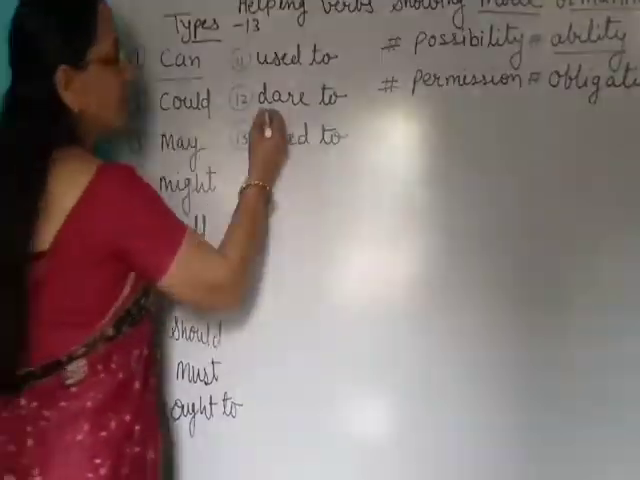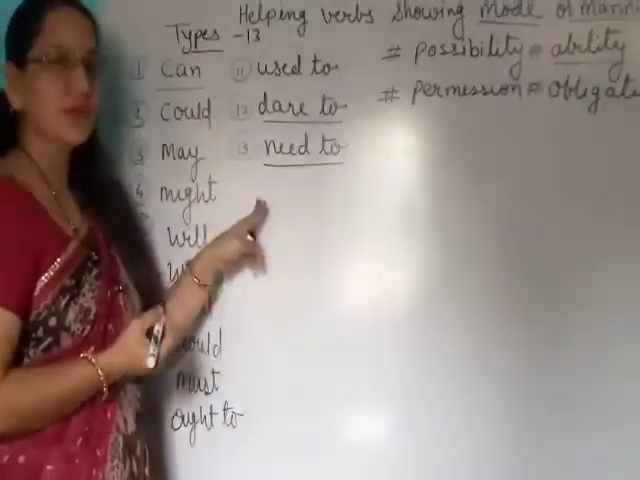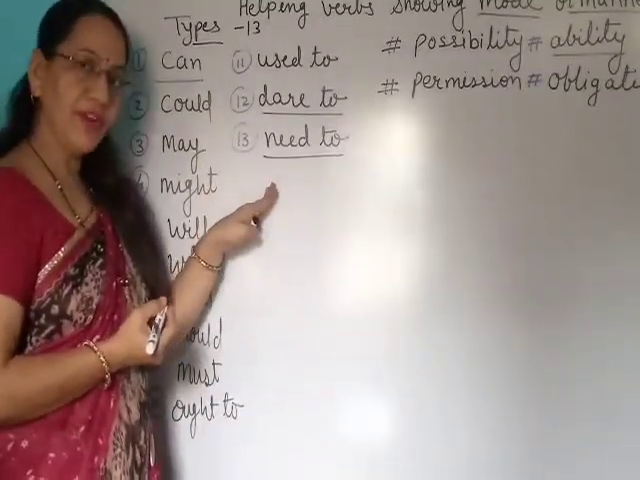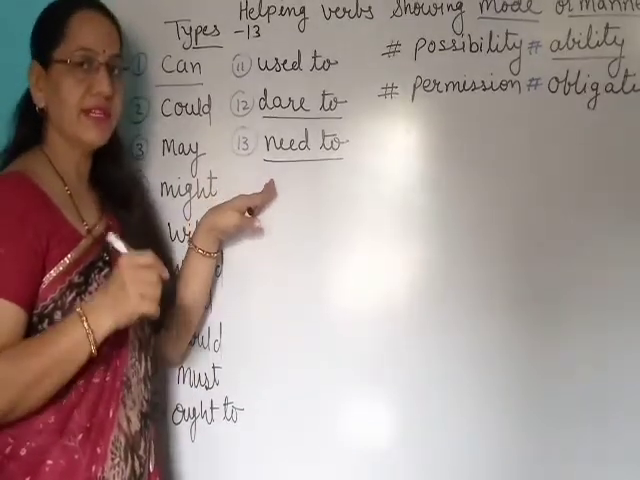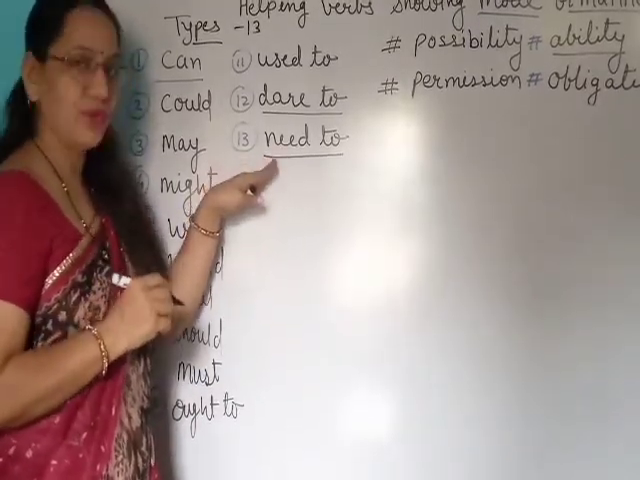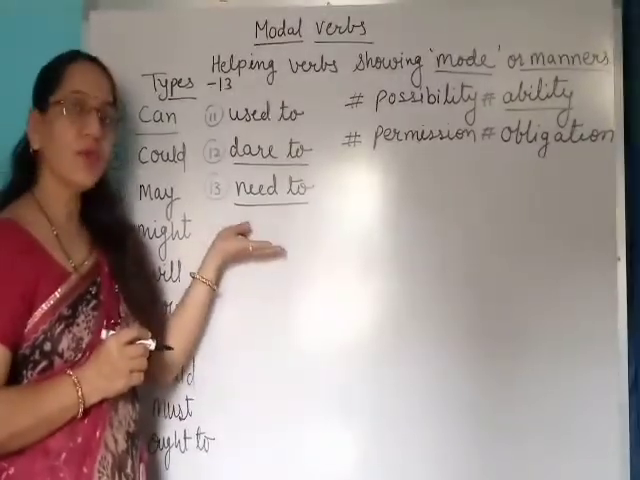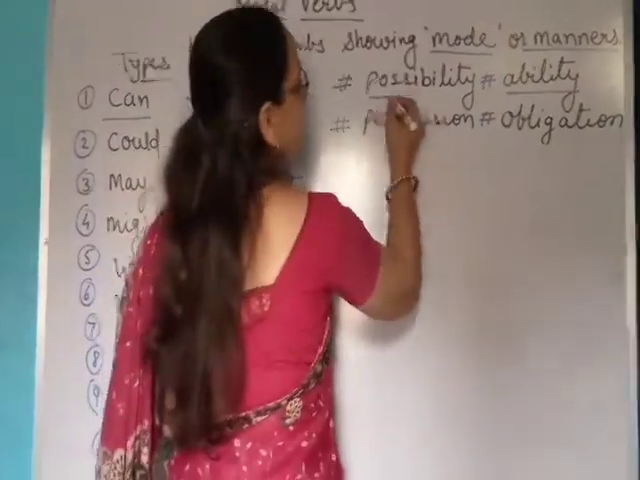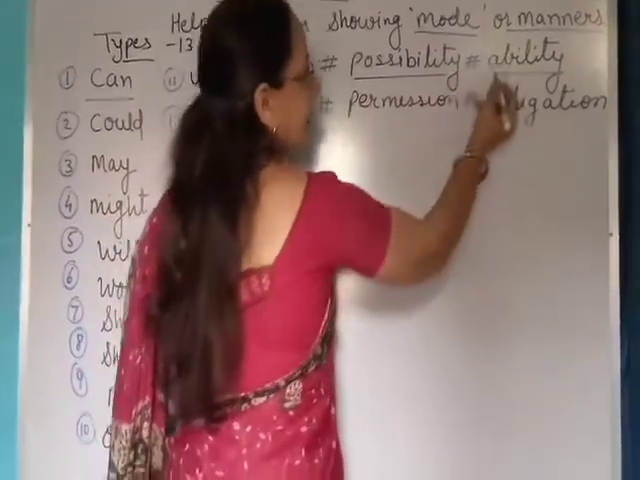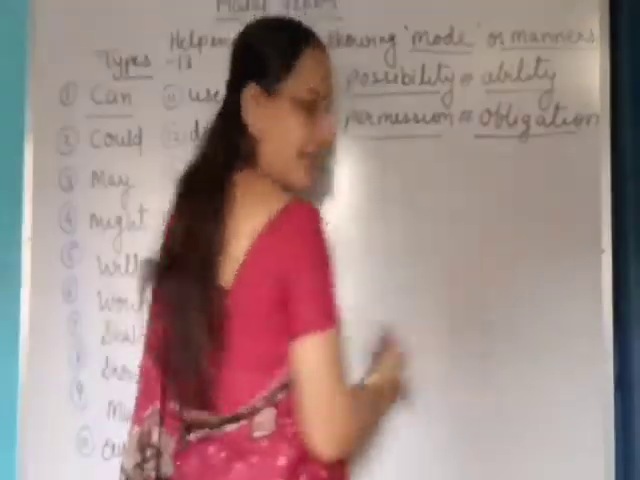So here, dare to and need to, these two verbs are also used as action verbs, and I made a separate video on these two verbs. I'll give you the link of this video in the description, so go through this video also. How are these verbs used, and what modes and manners are used with them? Let's learn. These are the modes and manners like ability, possibility, permission and obligation.